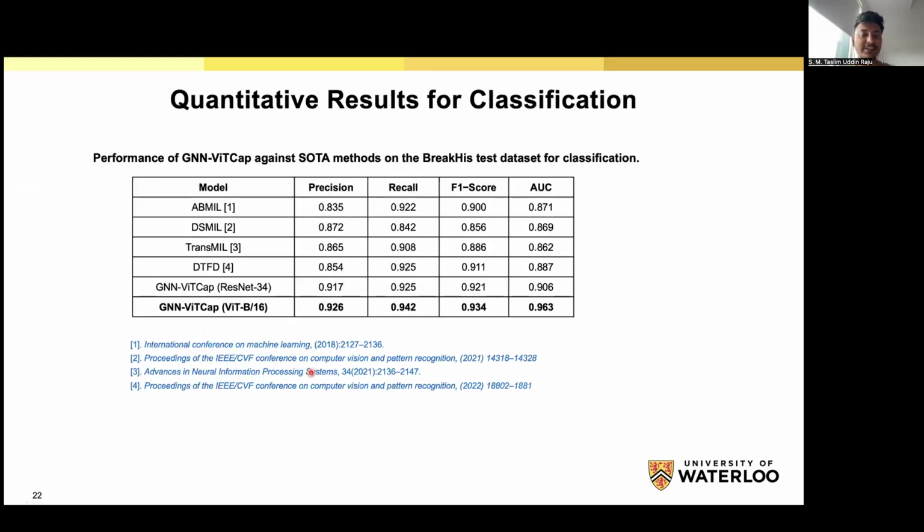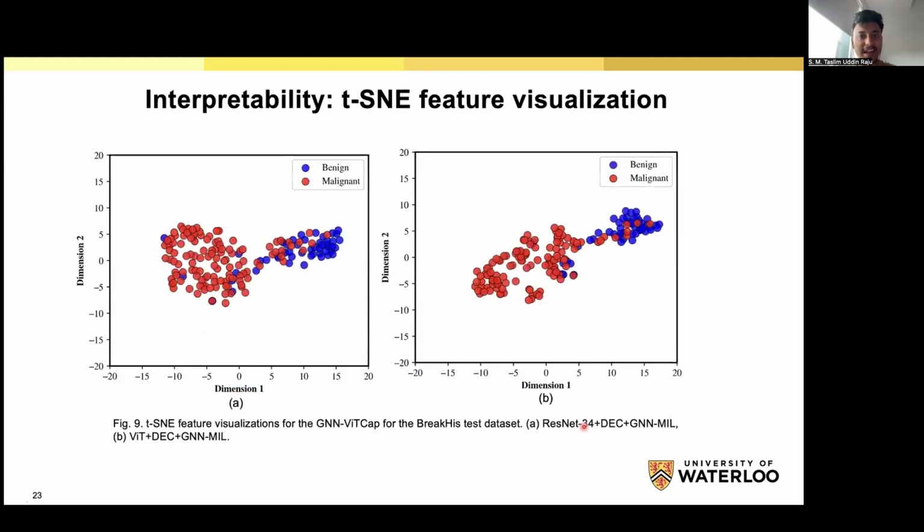The first one is our quantitative results for classification. We compared our results with 4 famous MIL methods. We can see that our method performs better than the other methods. That means the graph-based aggregation performs better than the normal attention-based MIL methods. This covers our question number 1, as well as the spatial relation affecting the accuracy of the models. This covers our question number 2. For better understanding, we also use t-SNE feature visualization. We can see that the red circles determine the malignant and the blue color determines the benign. Yeah, there are some misclassifications.